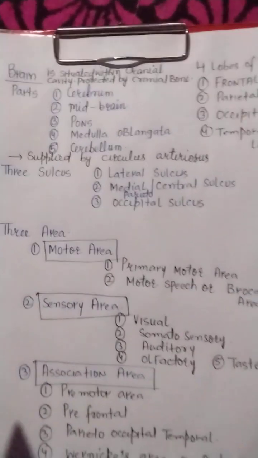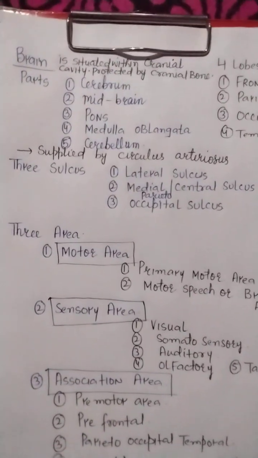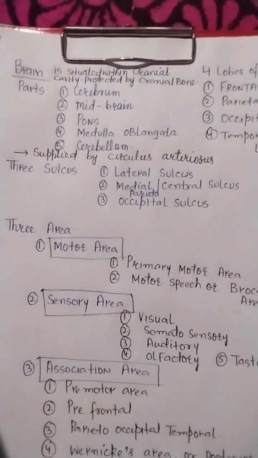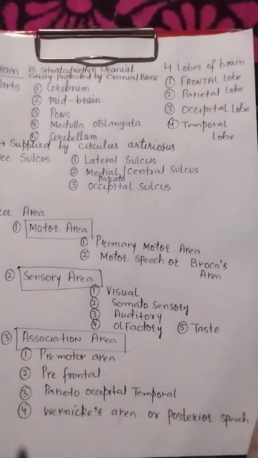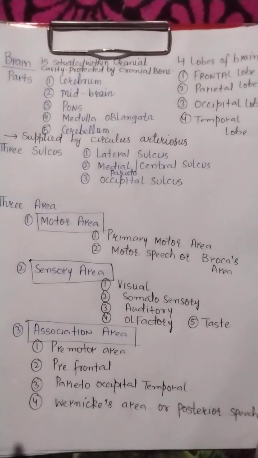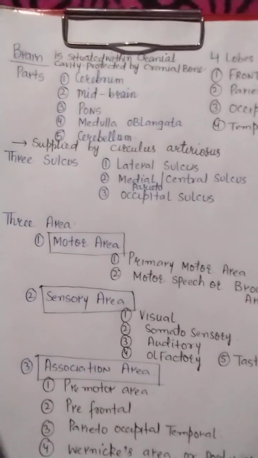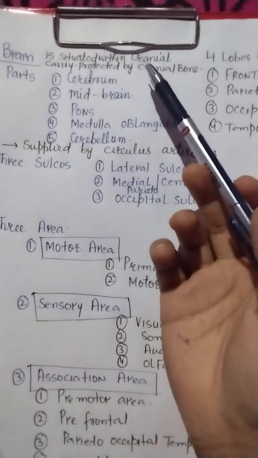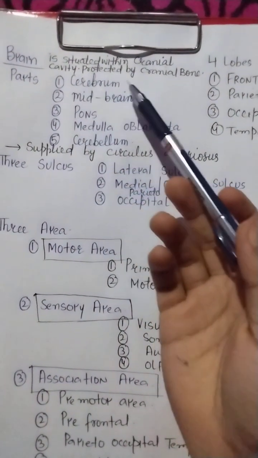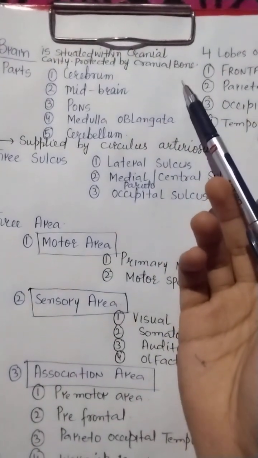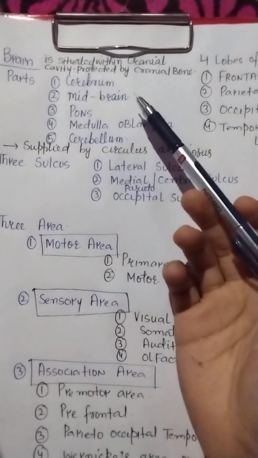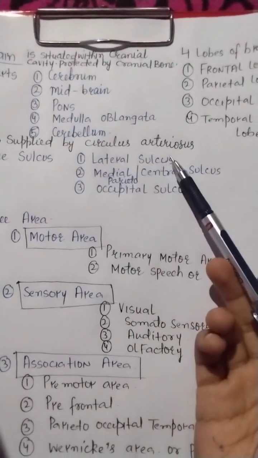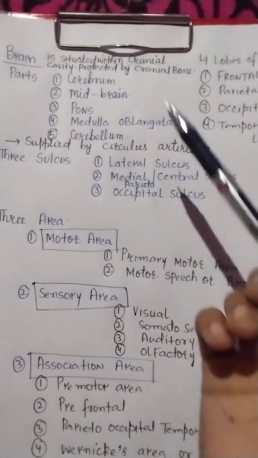Well, today's topic is about the brain and its sulci, lobes, and areas. The brain is situated within the cranial cavity, protected by the cranial bone, and supplied by arteries.